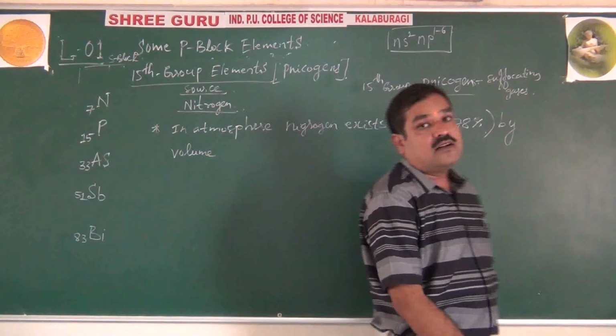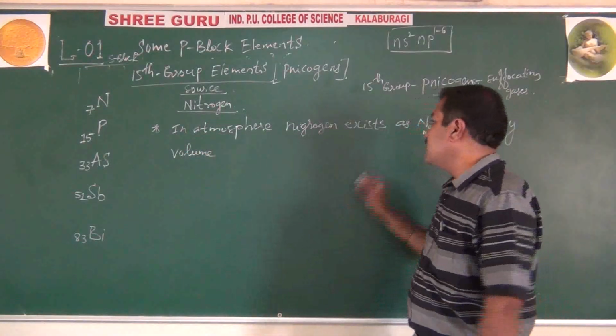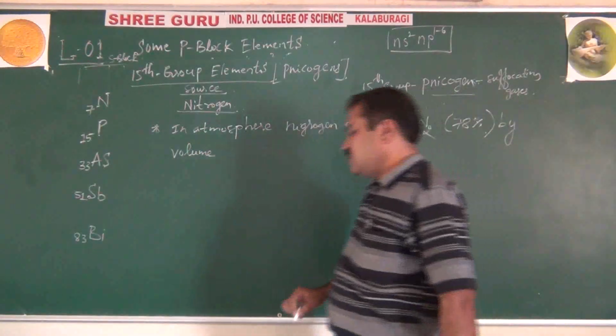It is present in the atmosphere. See, a very predominant gas, nitrogen.